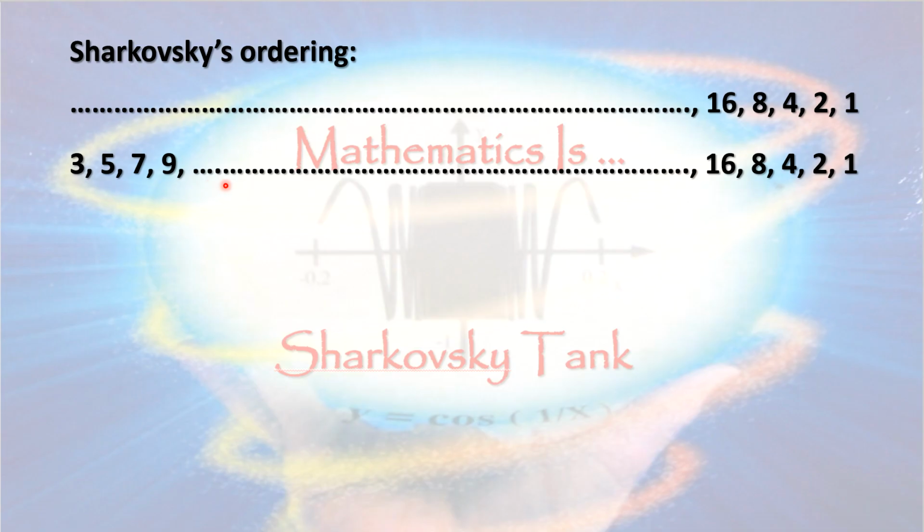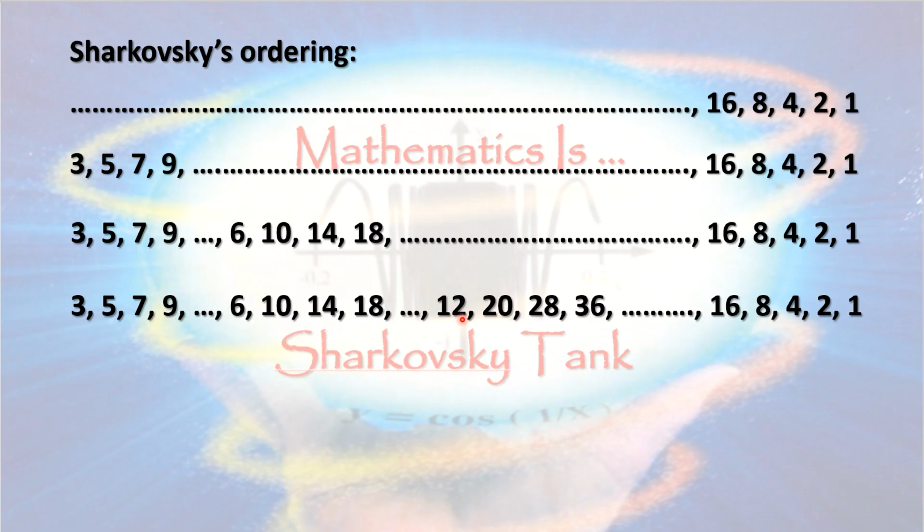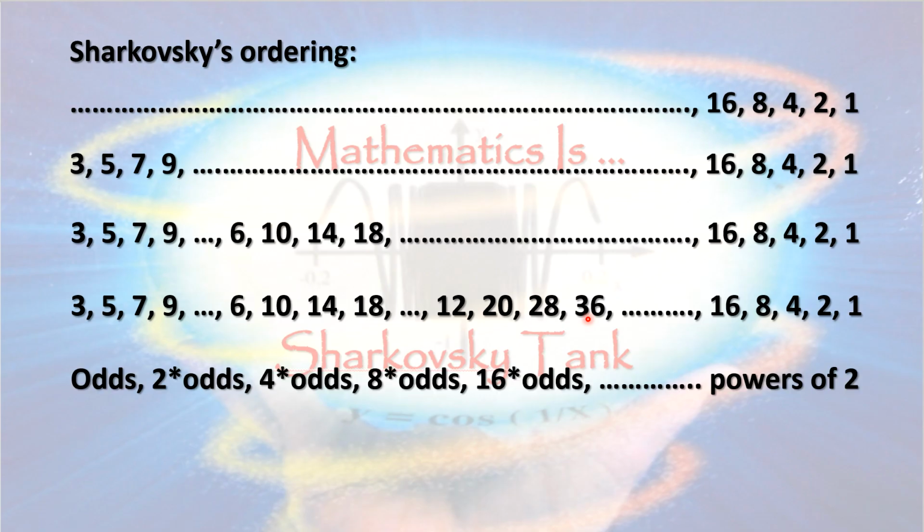After the odd integers, put in the odd integers times 2. So we'll put in 6, 10, 14, 18. And next come the odd integers times 4: 12, 20, 28, 36, and so on. Then the odd integers times 8, then times 16, and so on. We now have an infinite list of infinite lists. Crazy, right? But every positive integer is in this list exactly once. Every integer has some factors of 2, and what's left is an odd number.